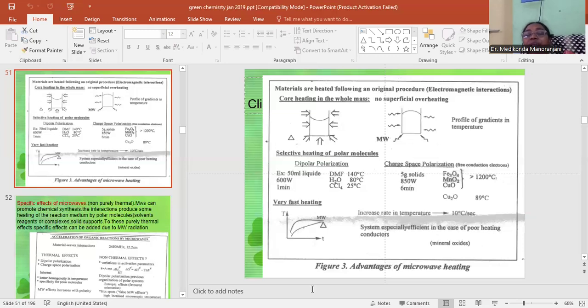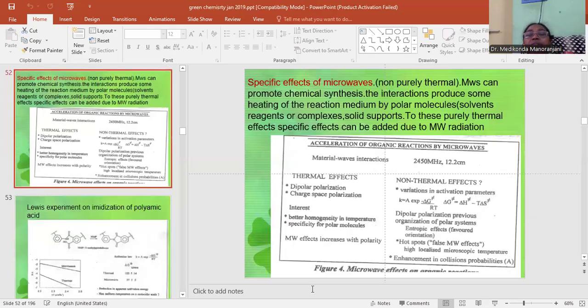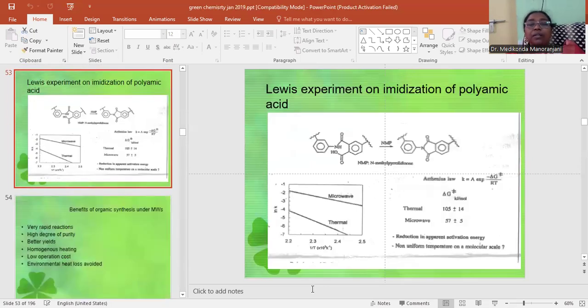In the case of microwave, the rate of temperature increase is 10 degrees centigrade per second. The system is especially efficient in the case of poor heating conductors. Then specific effects of microwaves. Purely non-thermal. We have already seen this. The thermal effects involve dipolar polarization and charge space polarization. The result is better homogeneity in temperature and specificity for polar molecules. Microwave effects increase with polarity.